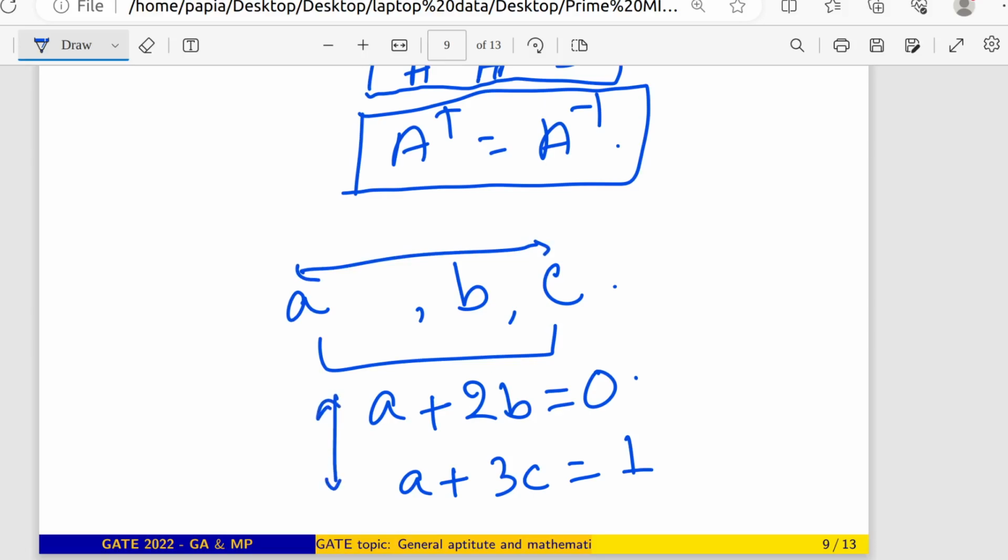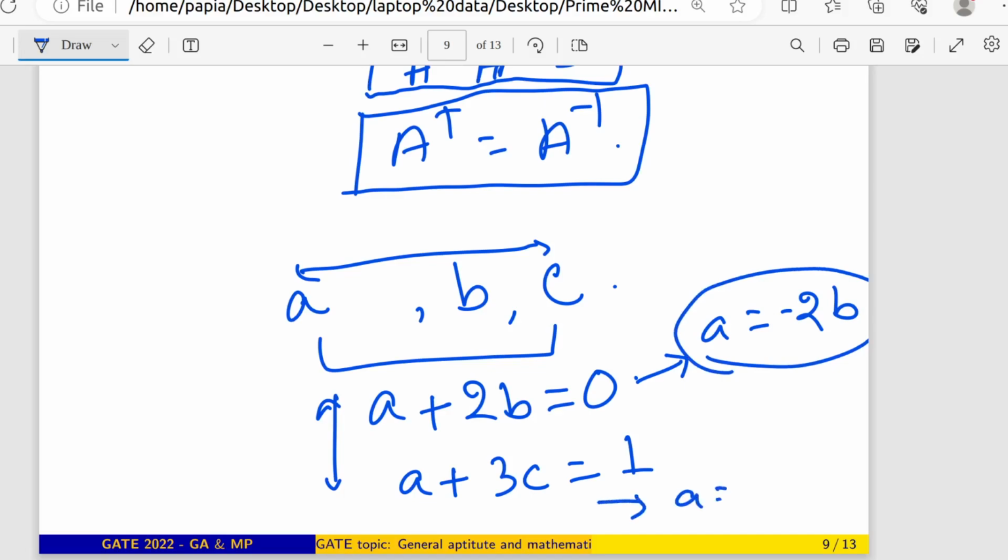So what is the meaning of these conditions? From the first condition you can have the relation A equals minus 2B. And from the second relation I can have A equals 1 minus 3C. Then I can also write here that minus 2B will be 1 minus 3C. Right?